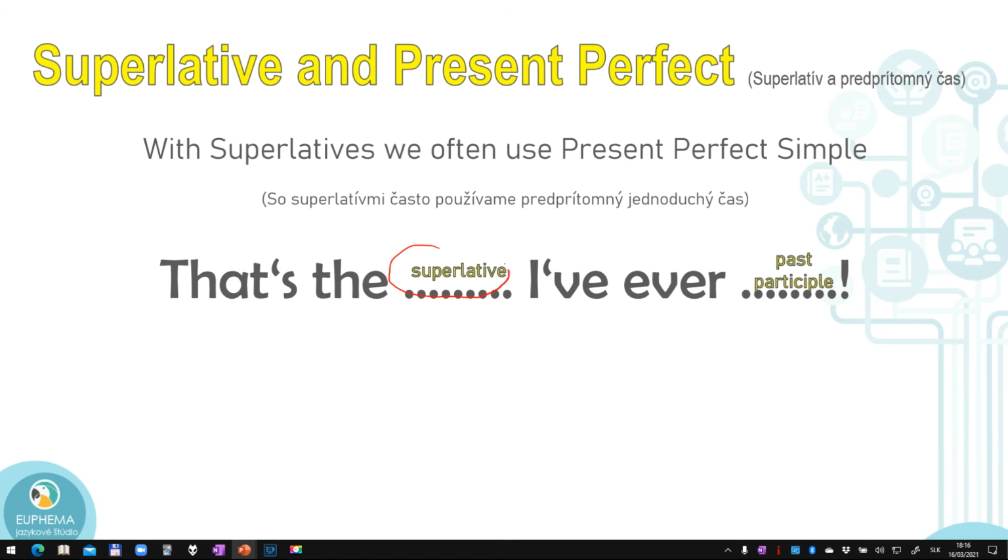First, I use this superlative, biggest castle, right? I have ever seen. Seen is the past participle of the verb see, right? So we are basically using this superlative with present perfect simple. I've is basically I have ever seen, yeah? So present perfect simple, meaning this is the biggest castle I've seen in my life. Yes, I've ever seen. It means in my life.